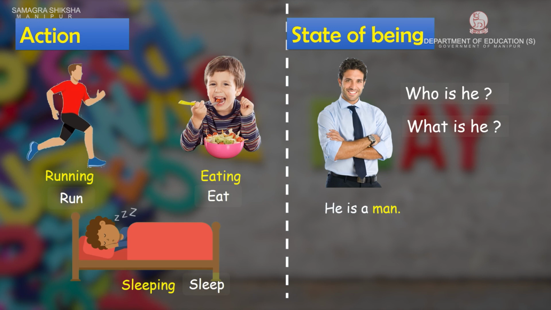Who is he and hangazjare, or what is he and hangazjare. If somebody asks you who are you, how are you going to answer? I am Tomba, I am Chauba, I am Joseph. But if somebody asks you what are you, nang karino hangtaragadi. I am a student. I am a teacher.